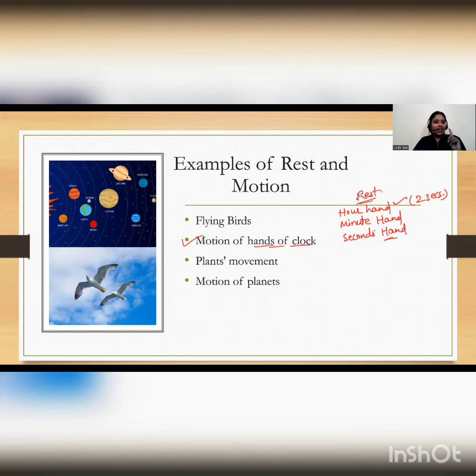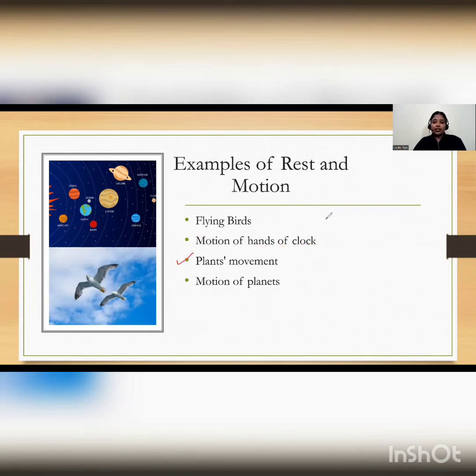But if this hour hand is observed for half an hour, let us say 1 hour, then it appears to change its place. So then it will be in motion. The state will change into motion. Similarly, the minute hand and seconds hand. So to decide whether an object is in motion or at rest, time also matters: how much time interval, for how long we are observing the motion, and whether the object changes its position in that duration or not.